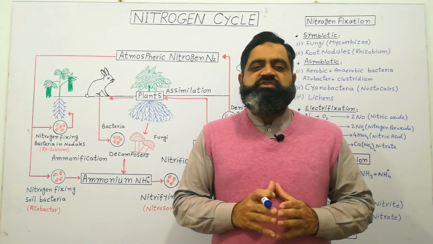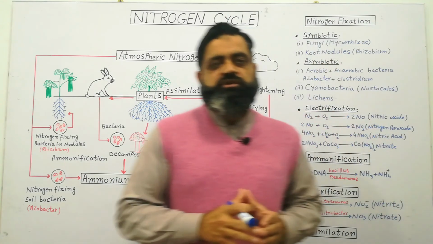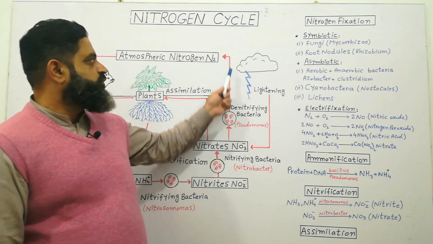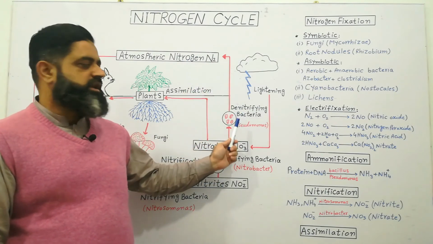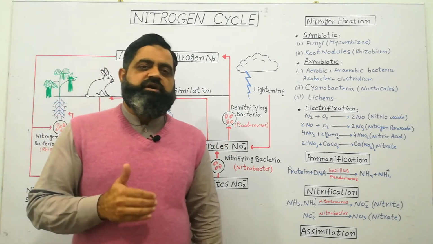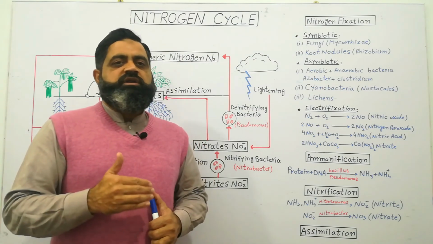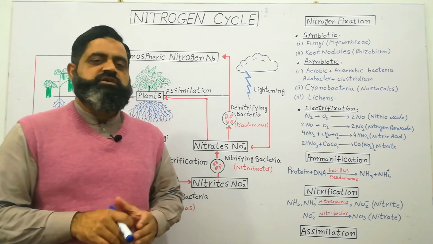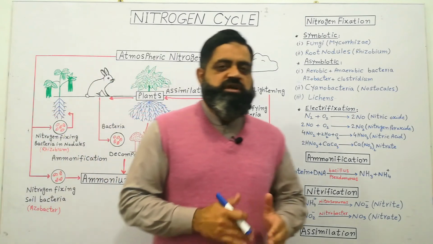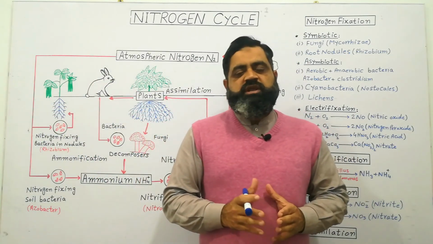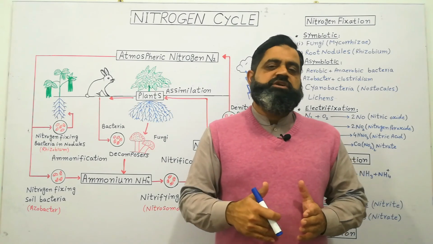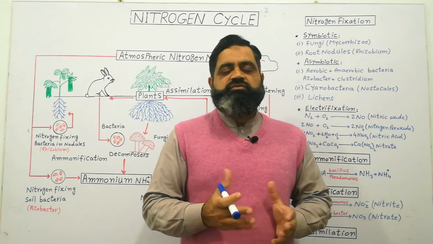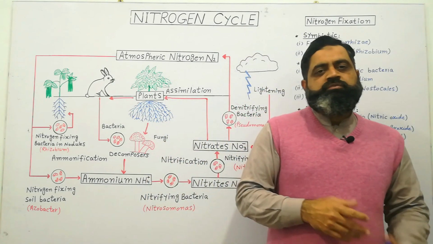So there is one more step, which is known as denitrification. During denitrification, certain nitrate ions are converted back into atmospheric nitrogen with the help of denitrifying bacteria like Pseudomonas. They convert nitrate ions into atmospheric nitrogen to fulfill its depletion. So in this way, nitrogen is never depleted from the atmosphere and the cycle is thus completed. Nitrogen is recycled again and again into the atmosphere and then into living organisms, and from living organisms into the soil, and from soil into the atmosphere, and the rest from the dead bodies of living organisms. So I hope you have understood this topic.